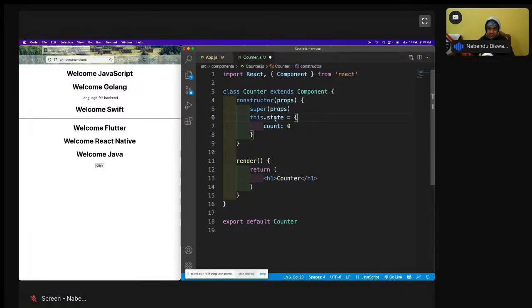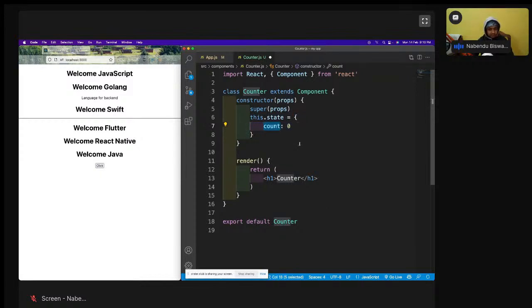So it is not like this, its scope will end here only. We are going to use it inside also. So that's why we use this keyword. Dot state is something, the state, it's a keyword. Always you have to have a state, which is an object. See, this is an object. Count is 0. Anything you can take. So I'm taking a key value pair. I'm taking a count variable whose initial value is 0.